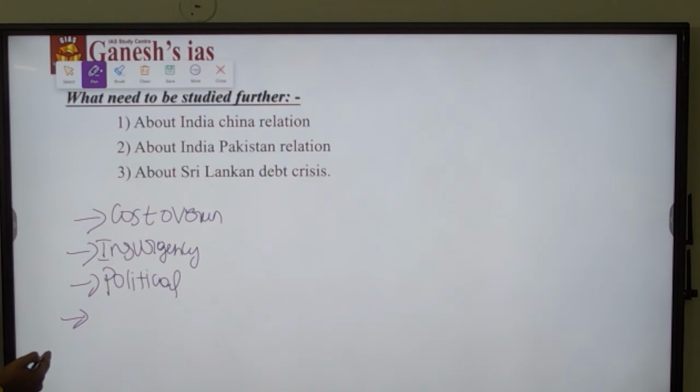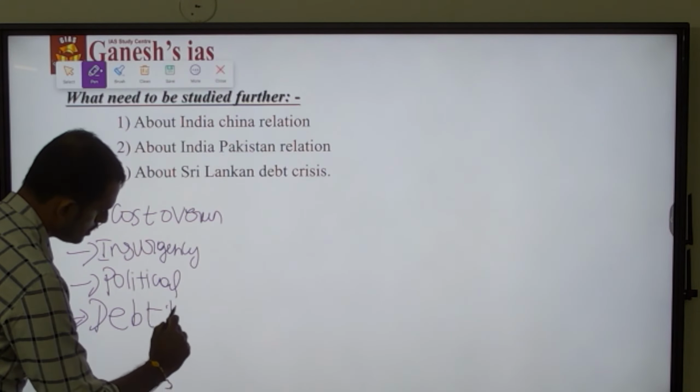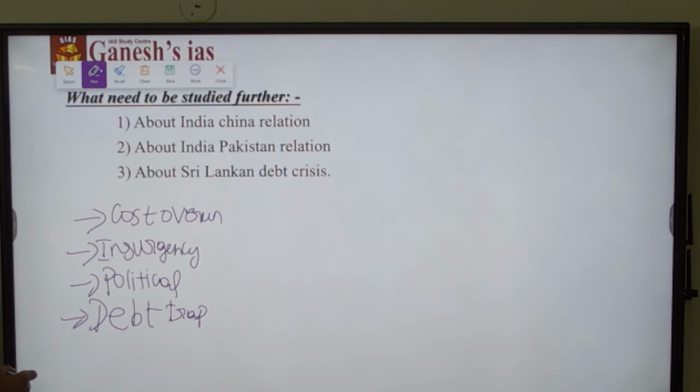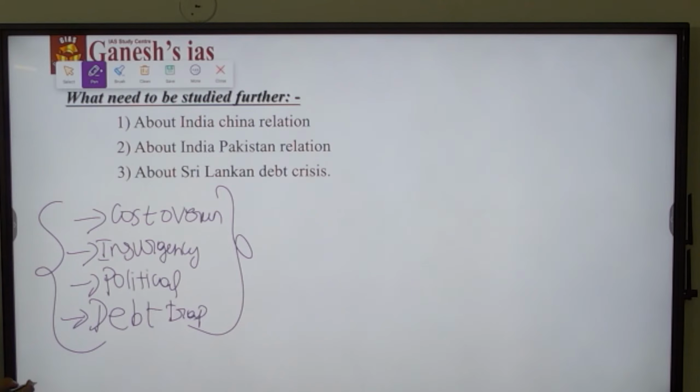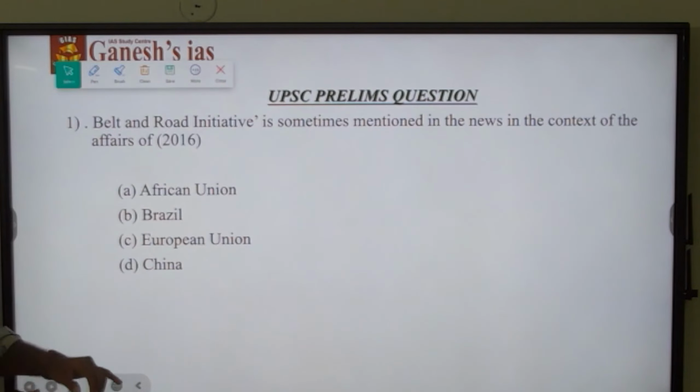What Pakistan aimed for was to increase its employment and its industrial base, but what actually happened is that it fell into the debt trap of China. This is one of the reasons why Pakistan is facing a balance of payment crisis right now. So this is what actually happened in the implementation of CPEC in Pakistan. What we need to study further is India-China relations, India-Pakistan relations, and the Sri Lankan debt crisis. These are all the other things we need to be aware of.